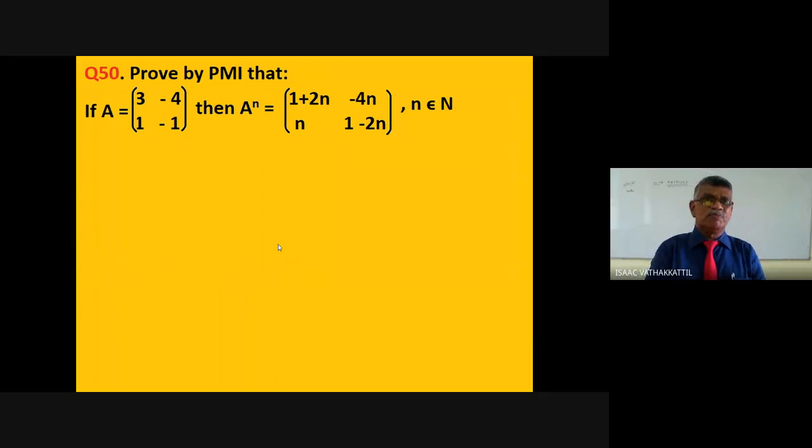Here the question is to prove by PMI. PMI means principle of mathematical induction, that if A is equal to the 2 by 2 matrix [3, -4; 1, -1], then A raised to n is [1 + 2n, -4n; n, 1 - 2n] for all n belongs to N.